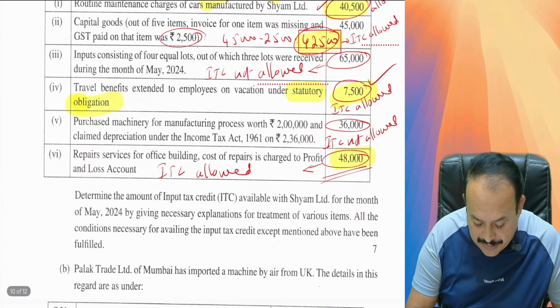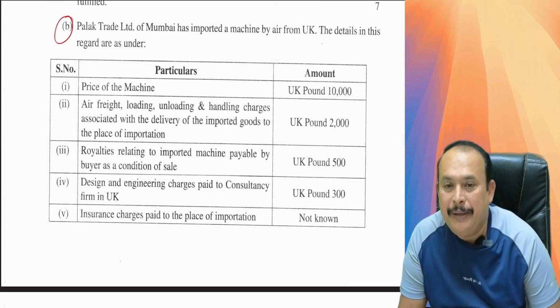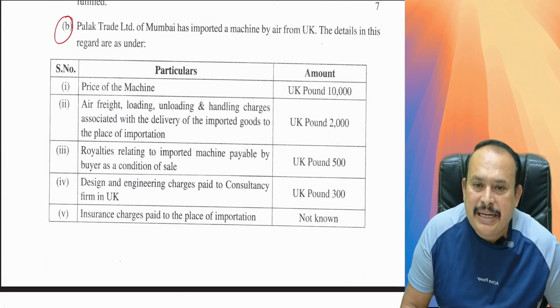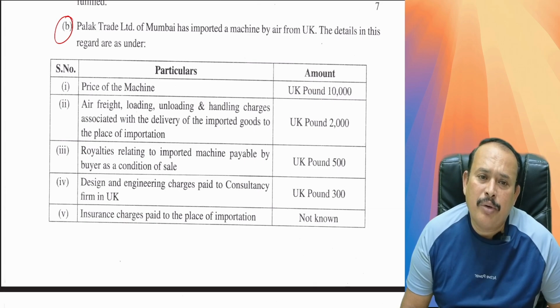Further reference, my friends. Question number 8, subpoint B. Palak Trade Limited of Mumbai has imported a machine by air from UK. The details in this regard are as under. Price of the machine UK pound 10,000.